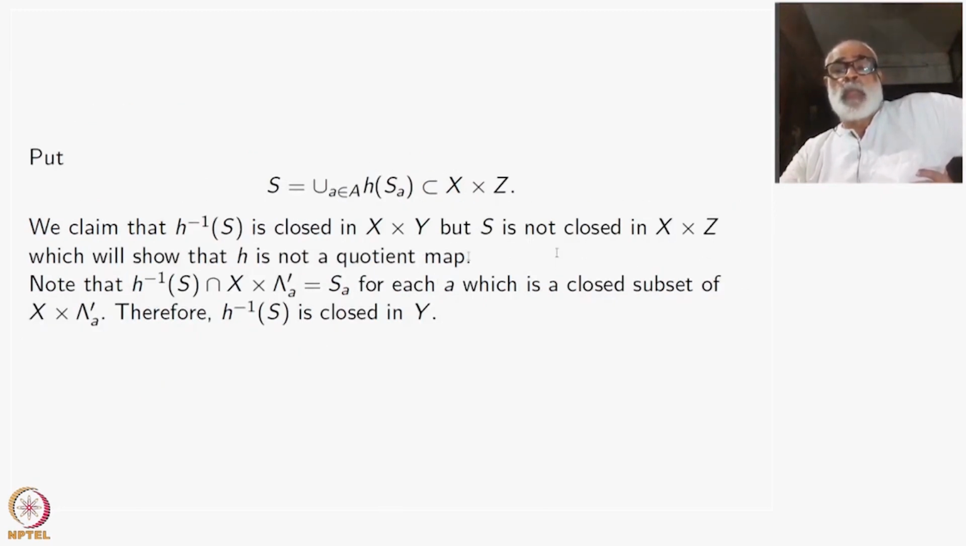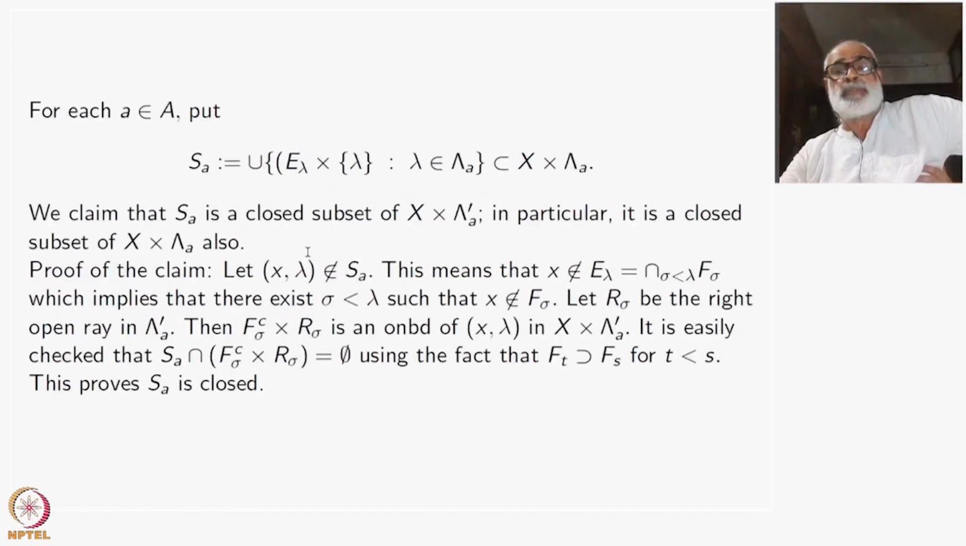Yeah, so what we have got is that H inverse of S is closed. We have already seen this. But S is not closed in S cross Z, which will show that H is not a quotient map, H being the identity of X cross Q. All right. So again, I am repeating here. H inverse of S intersection with X cross lambda A prime is these SAs.